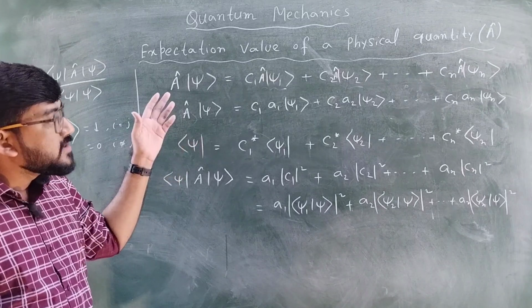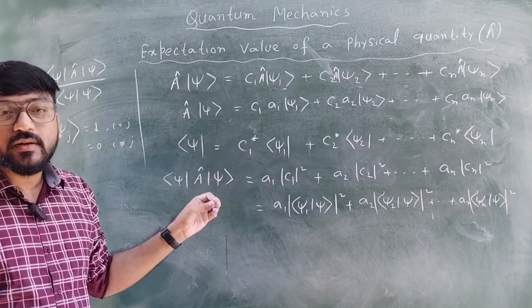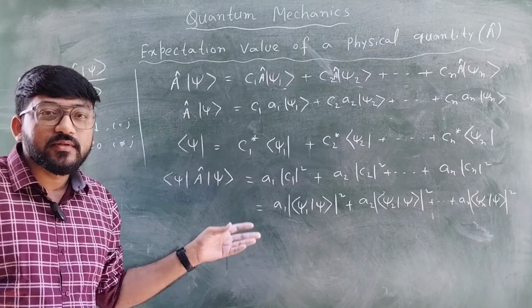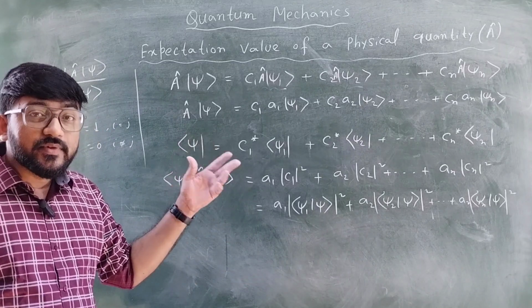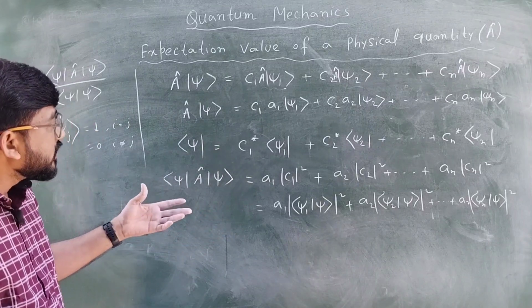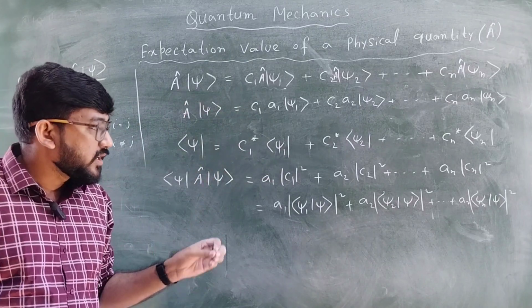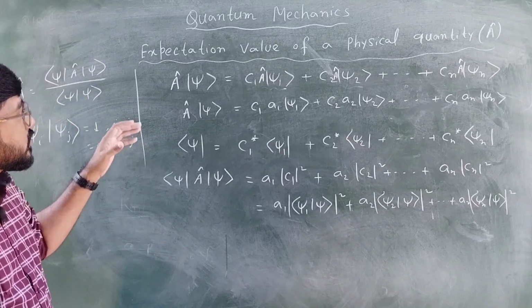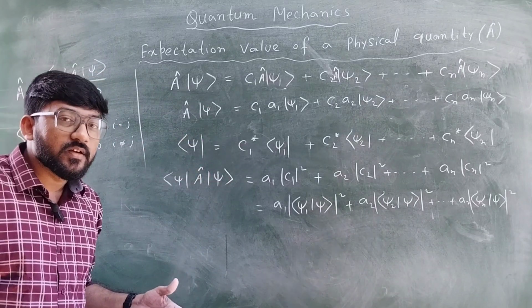But for IIT JAM problems, if you know this notation, the problems will be very simple for you. If you know this bracket notation, you can easily solve the problems asked in previous years of IIT JAM physics. That's why I am discussing this part of quantum mechanics using bracket notation.